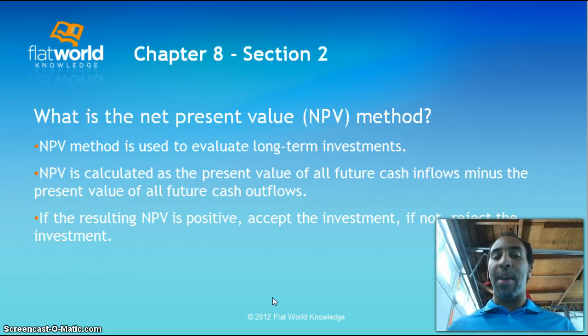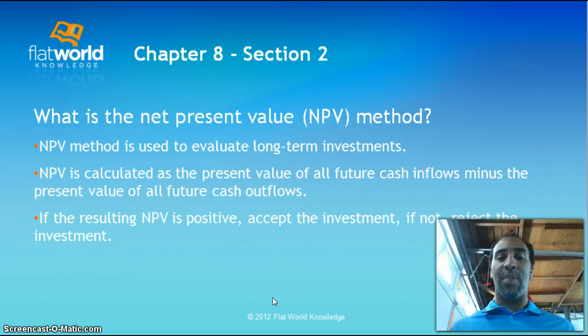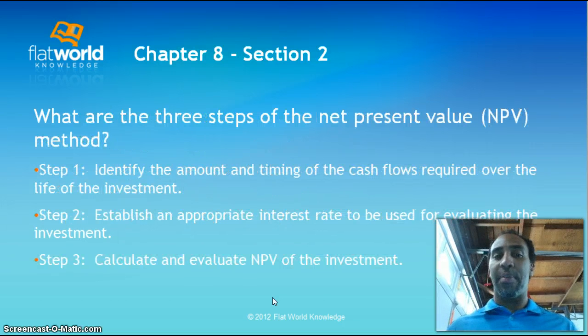If the resulting net present value is positive, accept the investment. If not, reject the investment. So pretty cut and dry. Hey, if it's positive, then accept it. If it's negative, then go ahead and reject it.